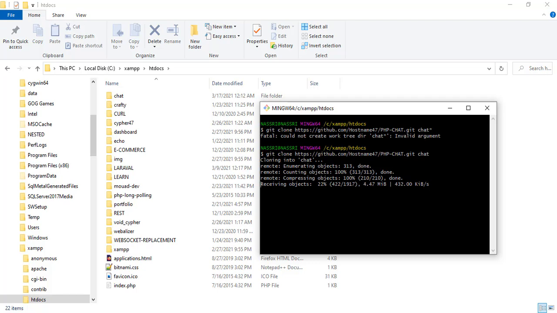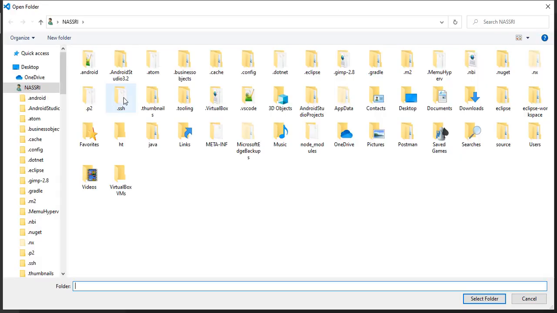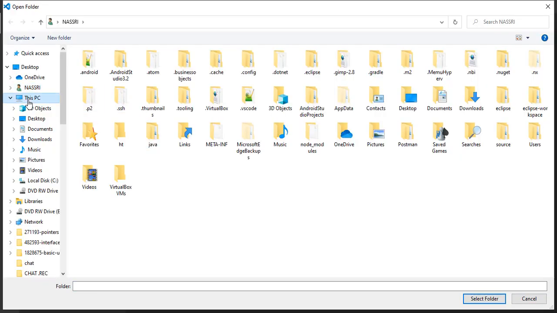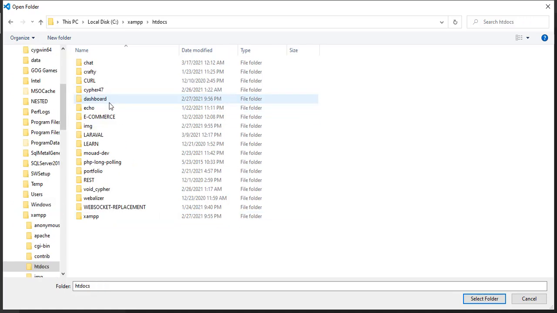Alright, so once this project is cloned, let's open it in our text editor. I used Visual Studio Code here, so let's open the project. Let's go to C, XAMPP, htdocs, and let's open this folder here.